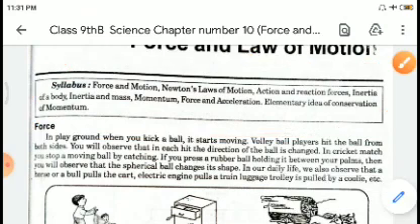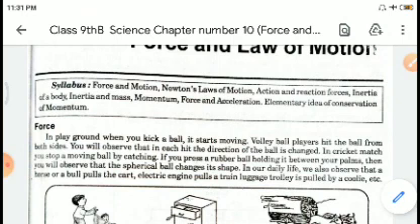Now, force. What is force? If in a playground when you kick a ball, it starts moving. If we do not kick it, it is there. It is stationary. But when we kick it, then it starts moving, right? And the direction of the ball is changed.